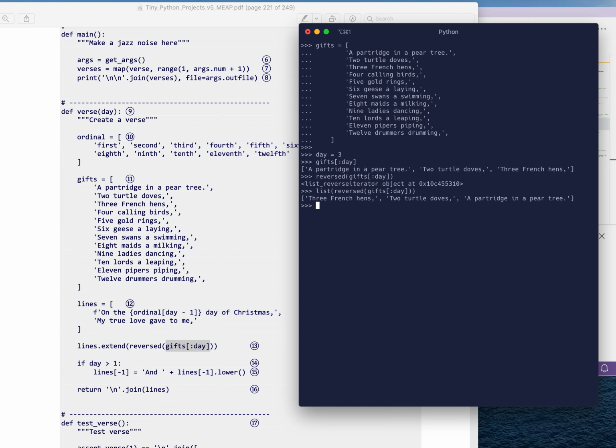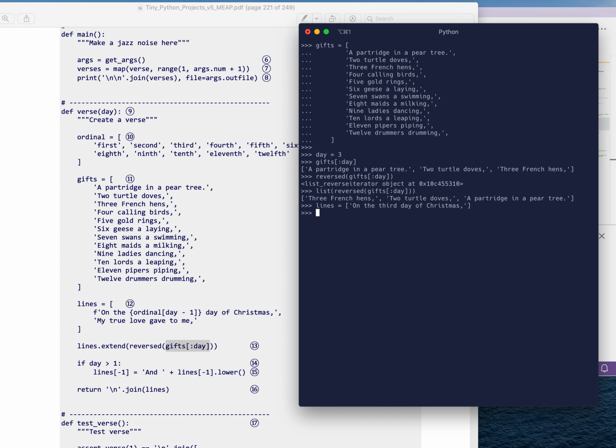And so this gets into, if we go all the way back to the picnic chapter, there's some information there about how you add items to a list. And I specifically talked there about the extend method. So let's say our lines are equal to "On the 3rd day of Christmas," and I'm going to skip the 2nd line.